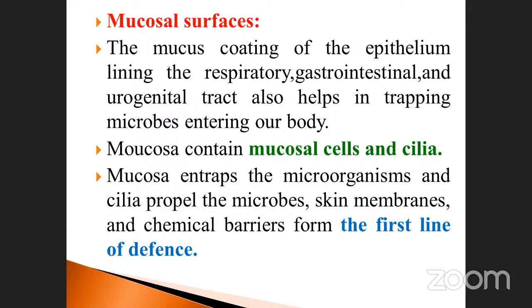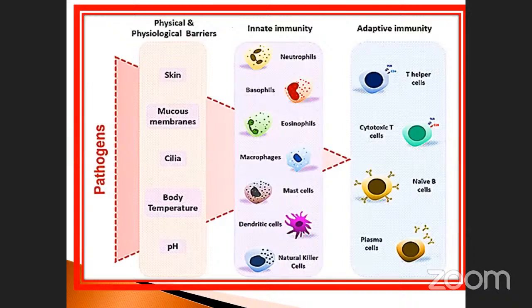Skin, membranes and chemical barriers form the first line of defense. These are all the first lines of defense. Two things we studied here. There are so many things that have been reported already. We saw this diagram: the skin, mucous membrane, cilia, body temperature, pH. When the pH increases, the microorganism will not survive. When body temperature increases, some of the microorganisms will be killed. Cilia are nothing but minute hair-like structures. They do not allow the microorganism.